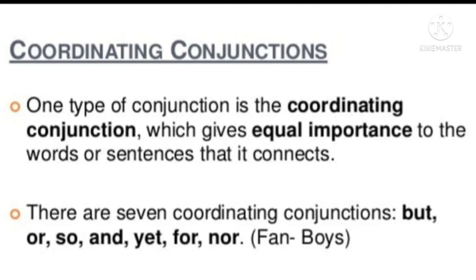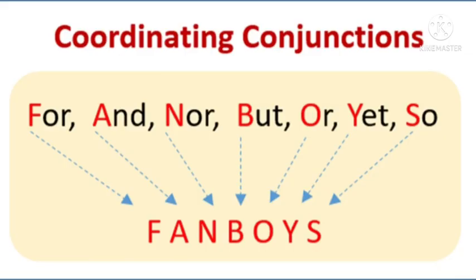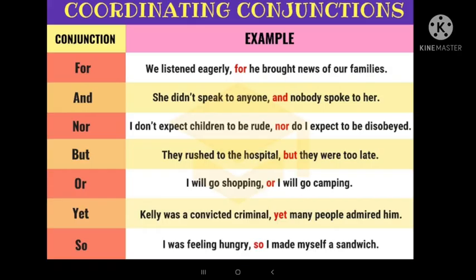And there is a trick to find out the coordinating conjunctions, that is FANBOYS. F for, A for and, N for nor, B for but, O for or, Y for yet, and S for so. These are the coordinating conjunctions.